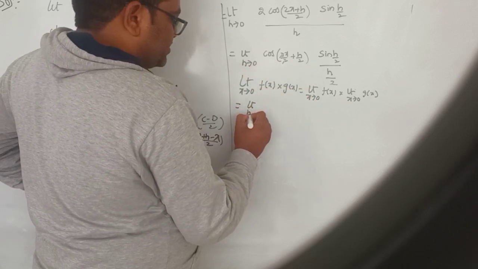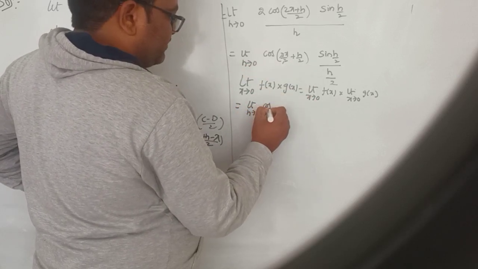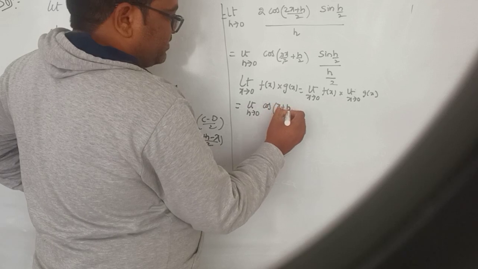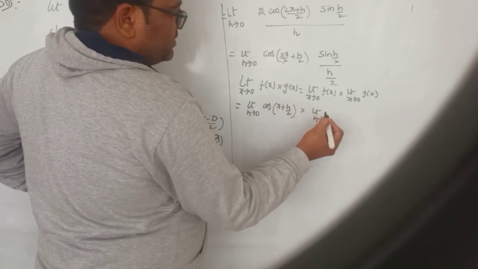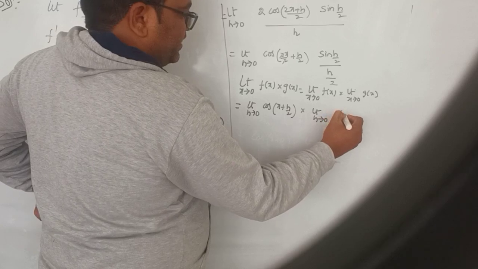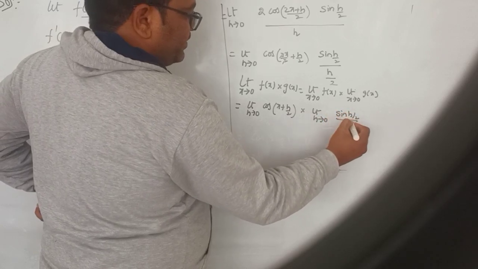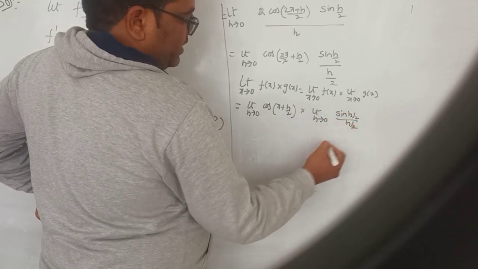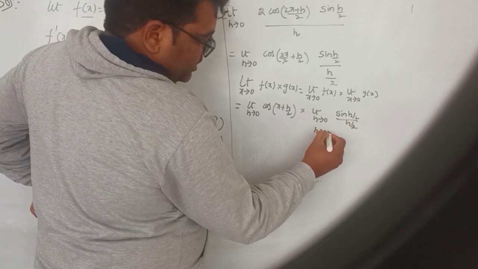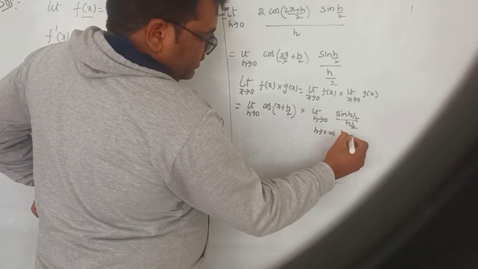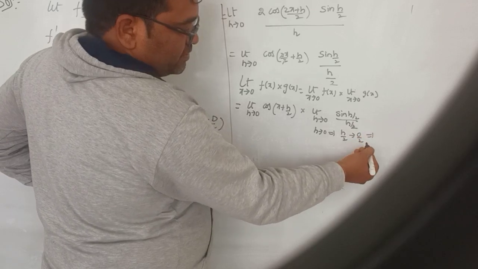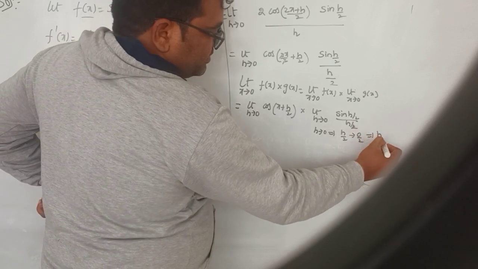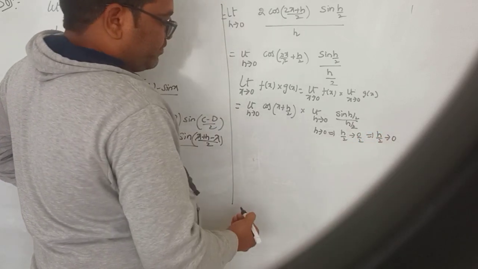So limit h tends to 0 of cos of (x plus h by 2) into limit h tends to 0 of sin of h by 2 divided by h by 2. Here h tends to 0 means, if you divide by 2 on both sides, h by 2 tends to 0.